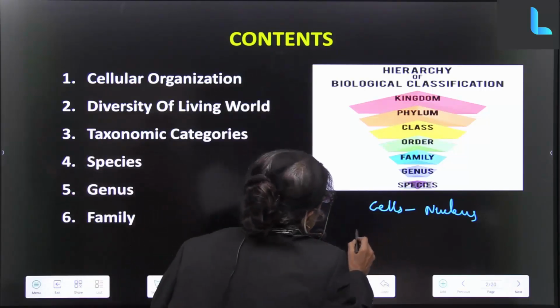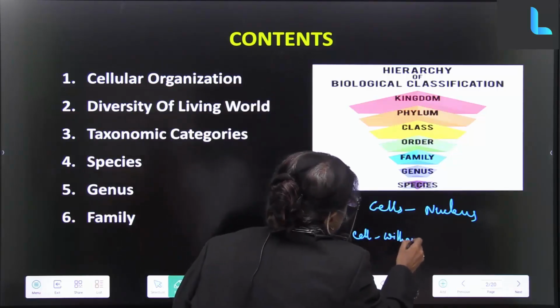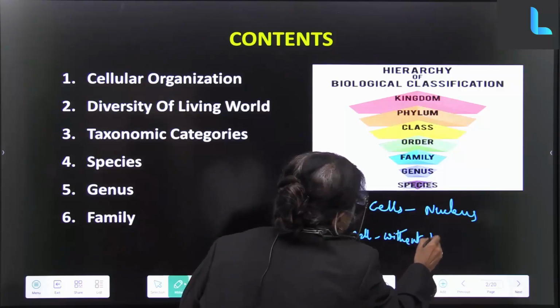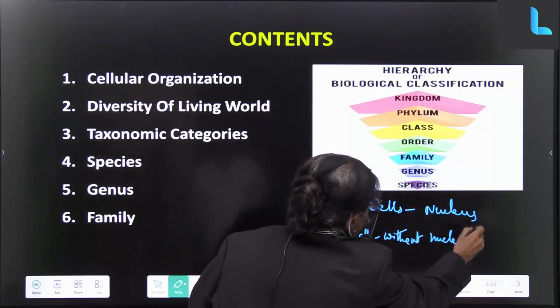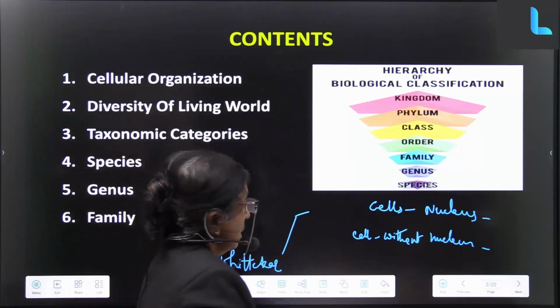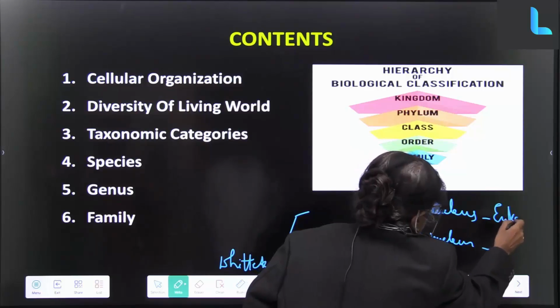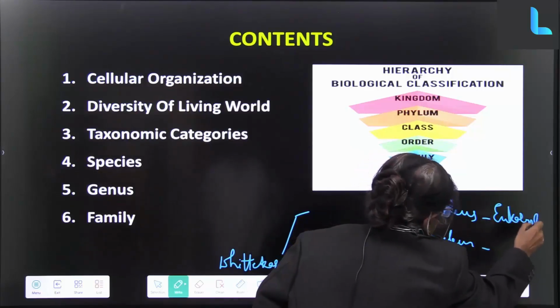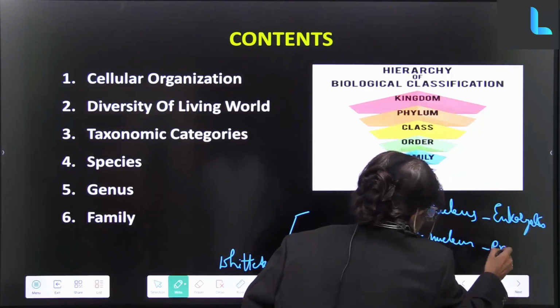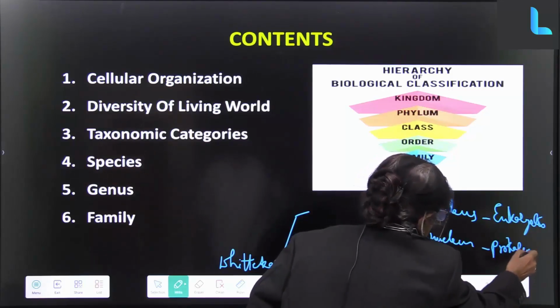Cell with nucleus and cell without nucleus. What are the names given to this? Yes, cell with nucleus is called eukaryote and cell without nucleus is called prokaryote.